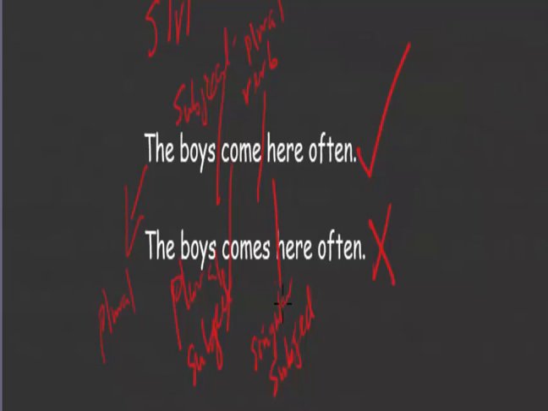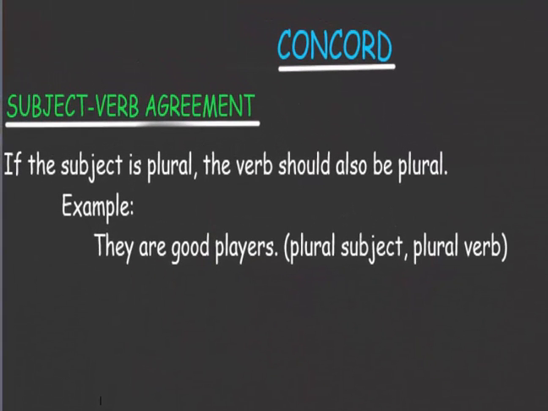Now, we'll move on to the next one. If the subject is plural, the verb should also be plural. Example, they are good players. They is a plural pronoun. This subject is plural, and then the verb is also plural. That is what this rule is saying. If the subject is plural, the verb should also be plural.